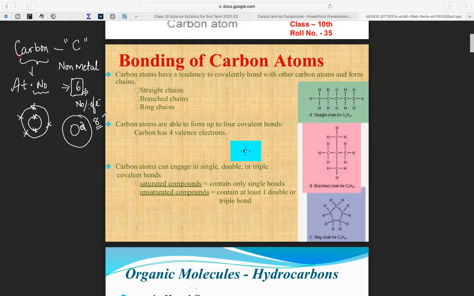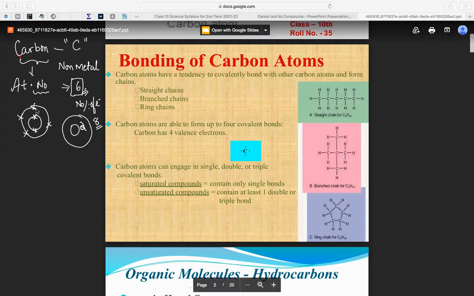It is a completely filled orbit. Okay, this concept is very important. And if it is here, in the carbon, how many electrons do we have at the outermost orbit? There are 4 electrons.